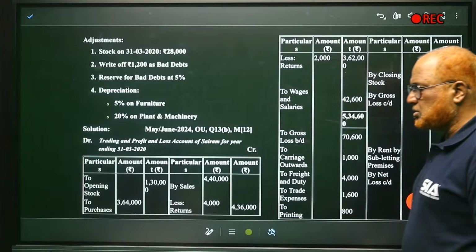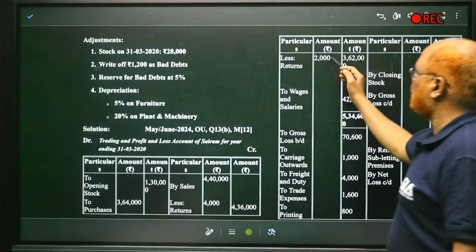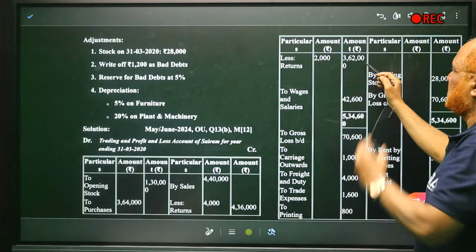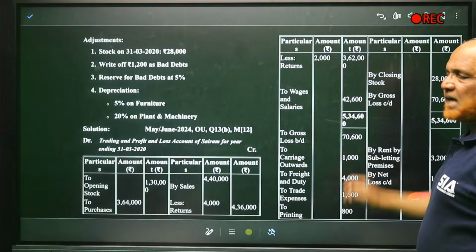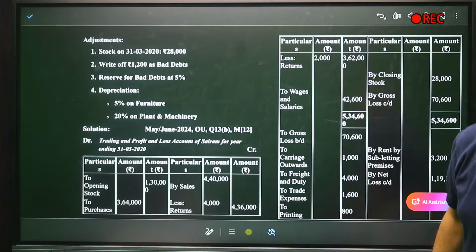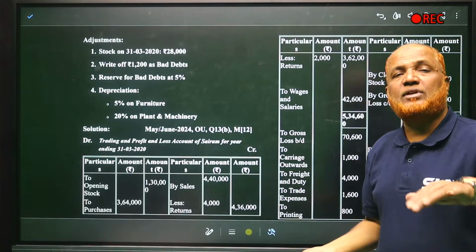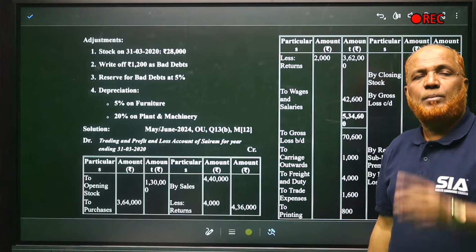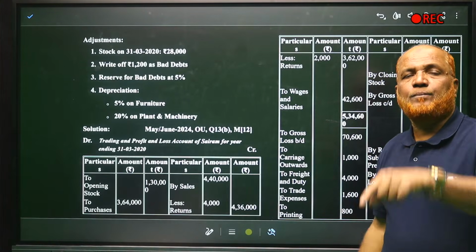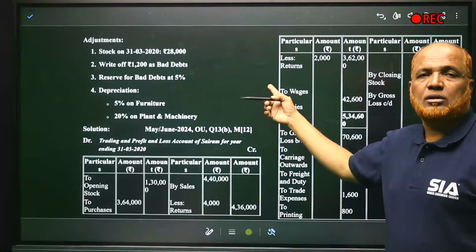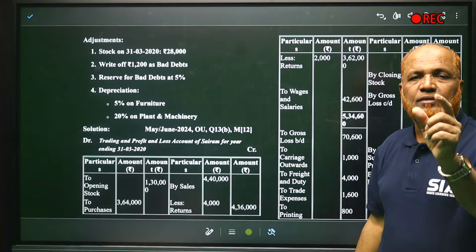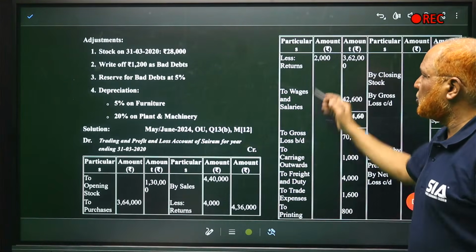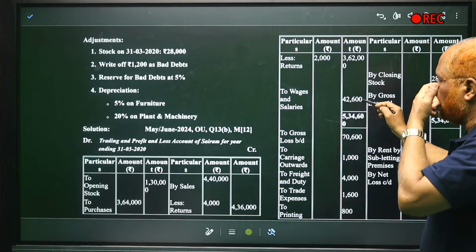Purchase return is 2,000. So 364 minus 2, 362,000. Wages and salaries. If it is given as salaries and wages, we would take it in the profit and loss account. But if it is given as wages and salaries, then it should be taken in the trading account. First word you have to see is whether wages or salaries is given. So here wages and salaries 42,600.